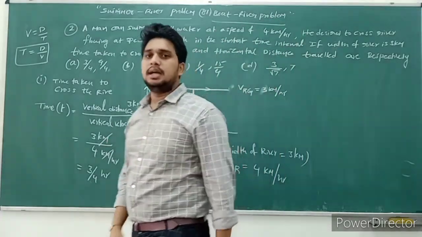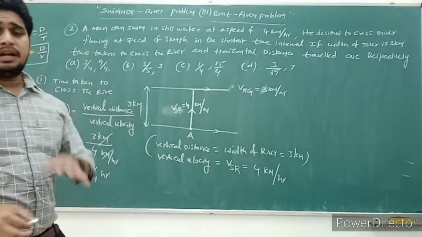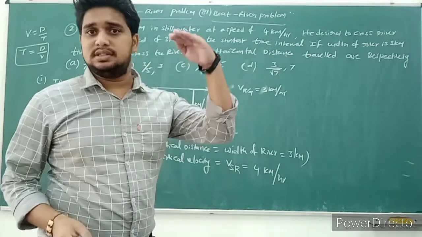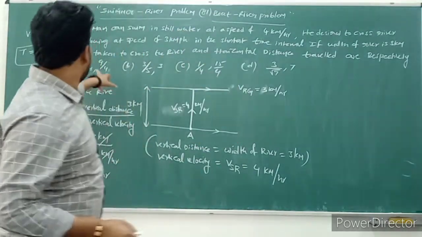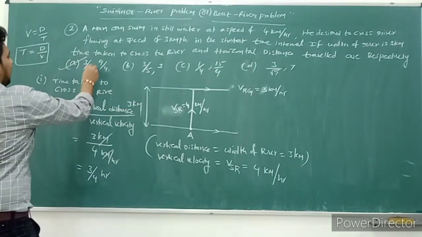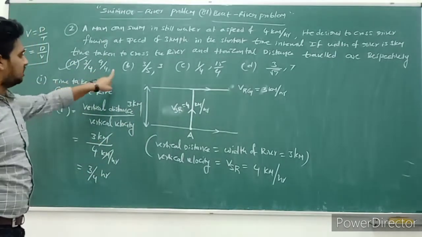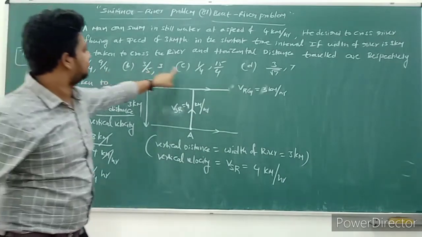So we got 3 by 4 hours as the time taken by the swimmer to cross the river. Observe, is there any option with 3 by 4? Definitely option A is correct, because only one option is given as 3 by 4 time.